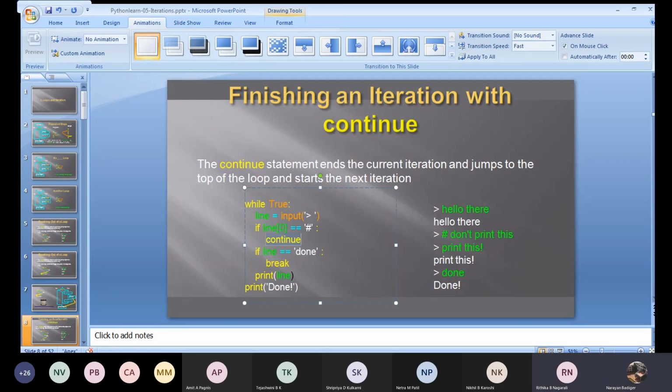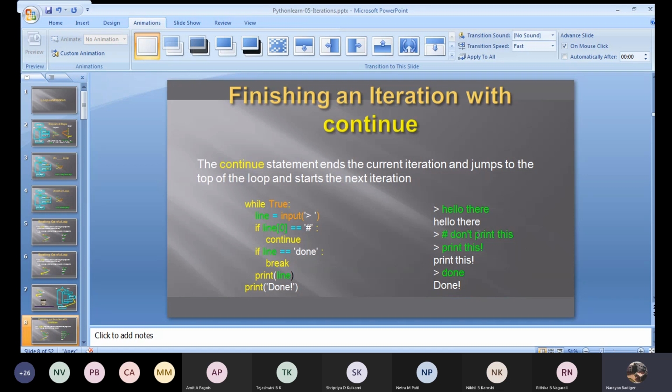Correct? Now what is the next iteration? After the continue statement is executed, will these 3 lines execute? No, sir, it won't print. Now again it goes back and asks the user to enter. Again I am giving an input here.